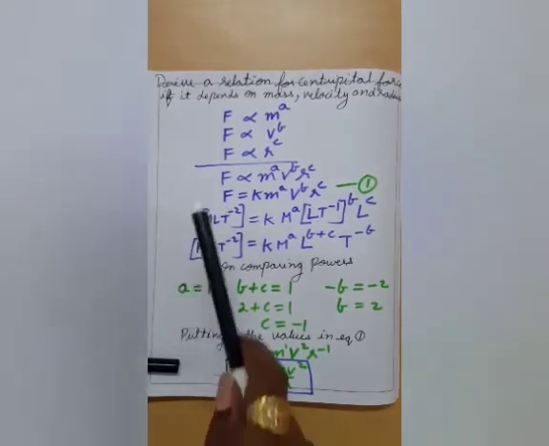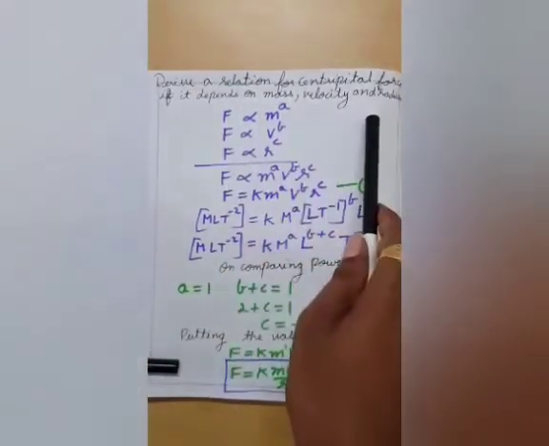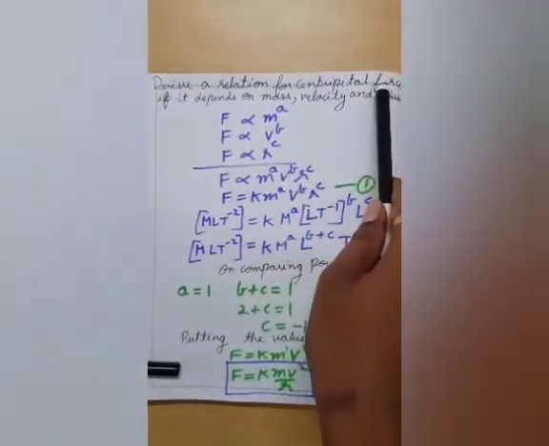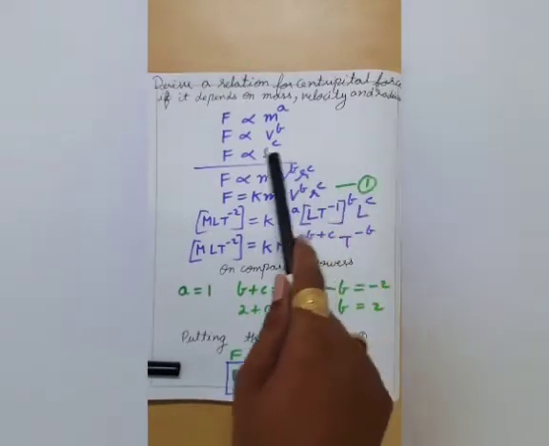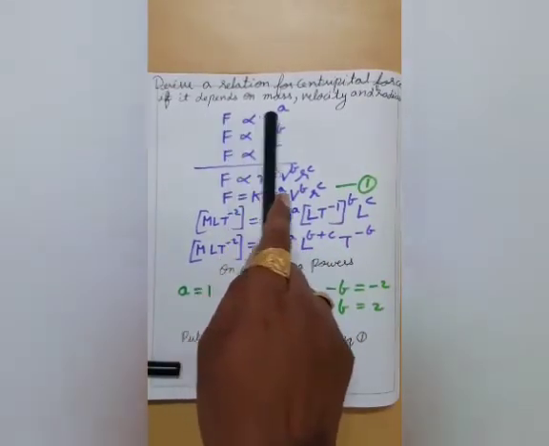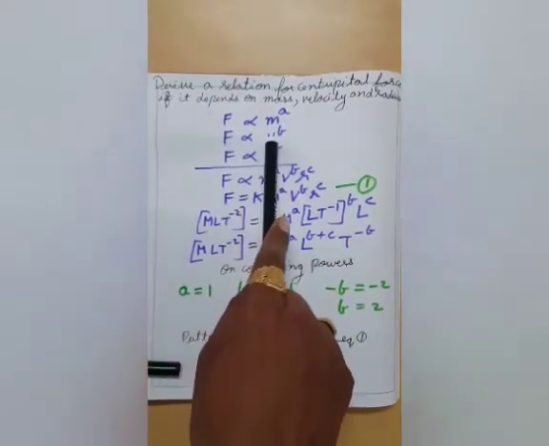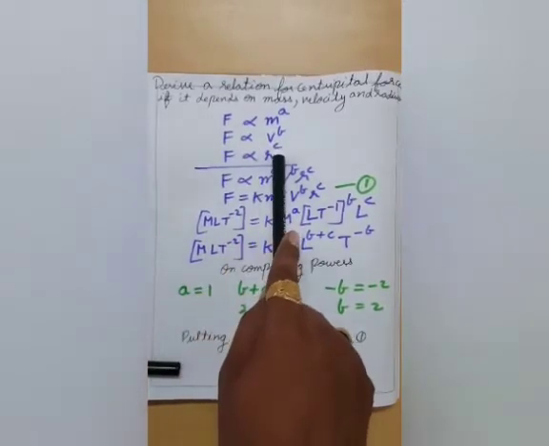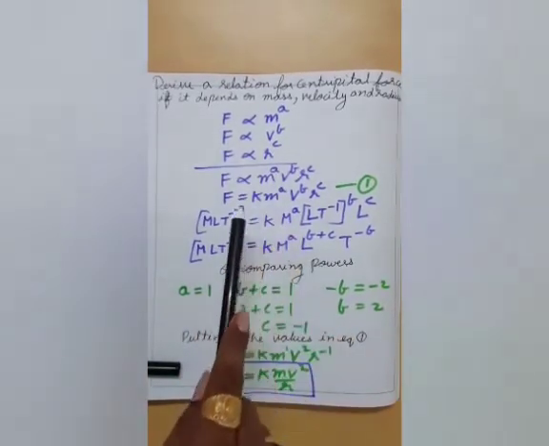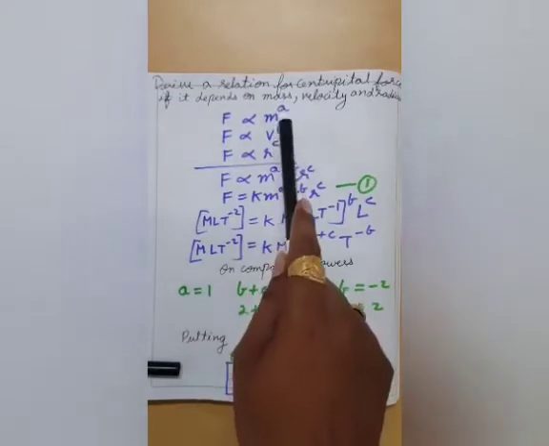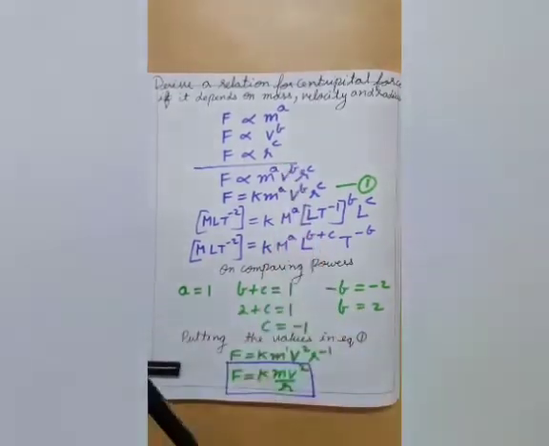Let us consider, as it is given in the question, that centripetal force depends on mass, velocity and radius. First of all I have written that force depends on mass, force depends on velocity, force depends on radius. Since we are not familiar with the powers, let us take powers a, b and c respectively.